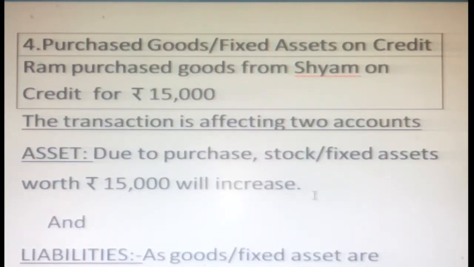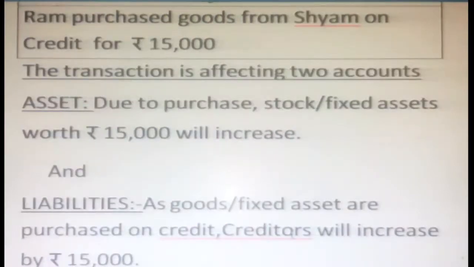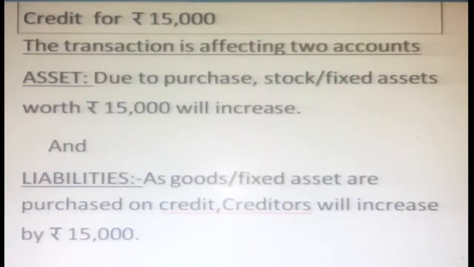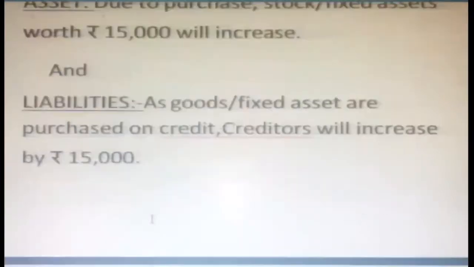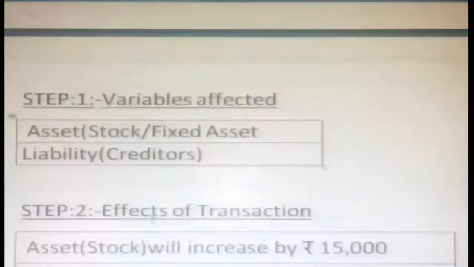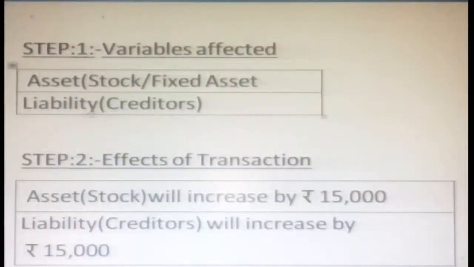Okay. What is the liability? We are going to pay creditors because it is a credit purchase. So goods or fixed assets are purchased on credit basis, so naturally we will say creditors will increase by 15,000. Okay. As the asset increased 15,000, the liability also increased 15,000 as creditors. So what is the accounting equation here? First one, step 1, variables affected. One is asset, maybe stock or fixed asset. Then liability, creditors. The two variables affected: one is asset, the other is liability. So asset in the form of stock or fixed asset, liability in the form of creditors.